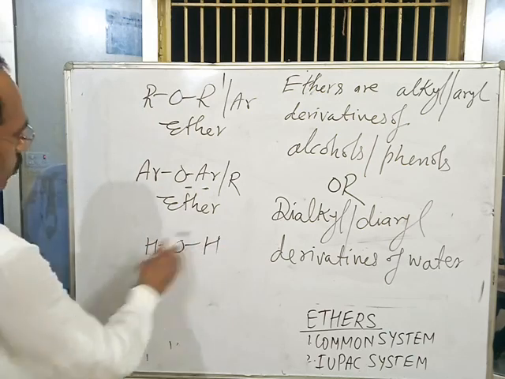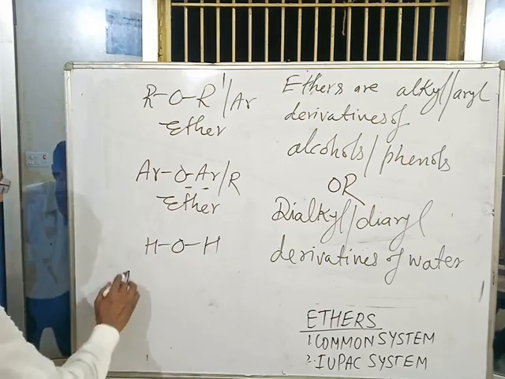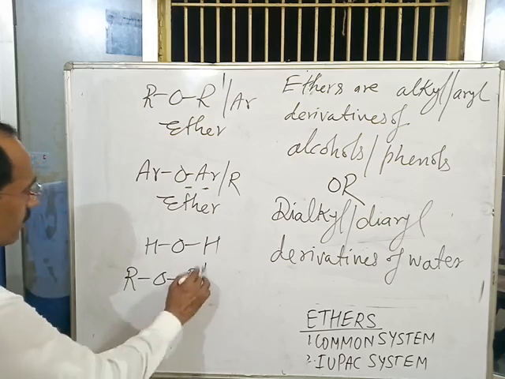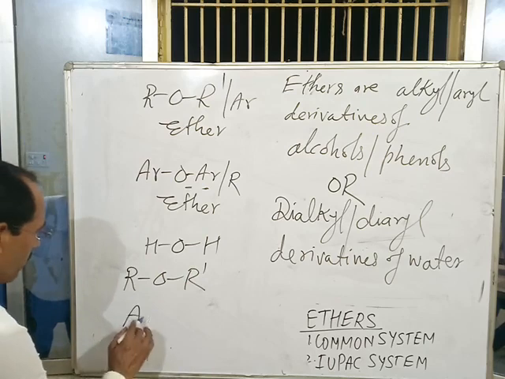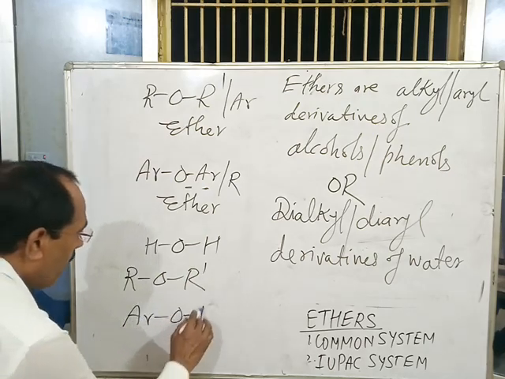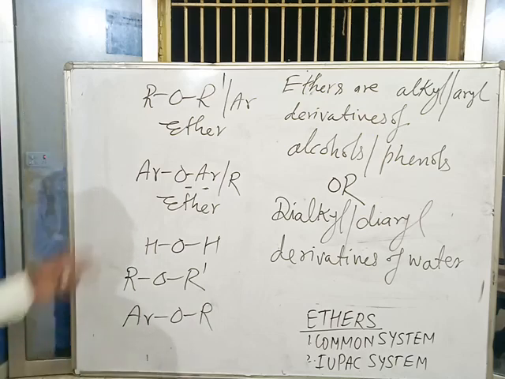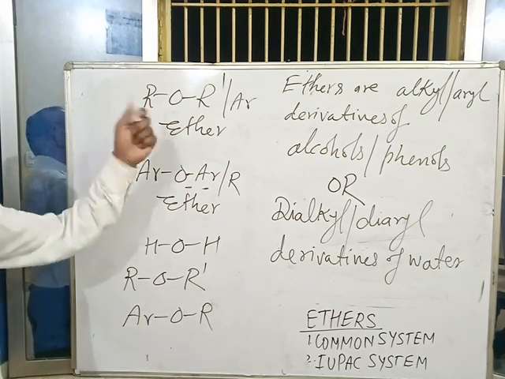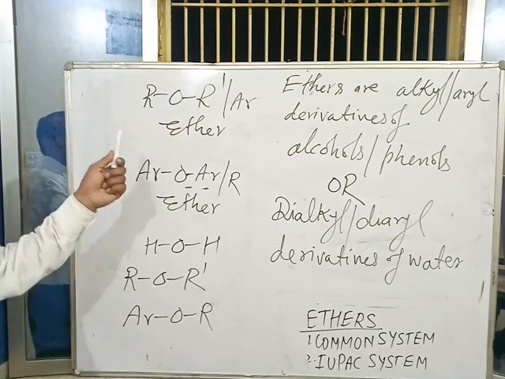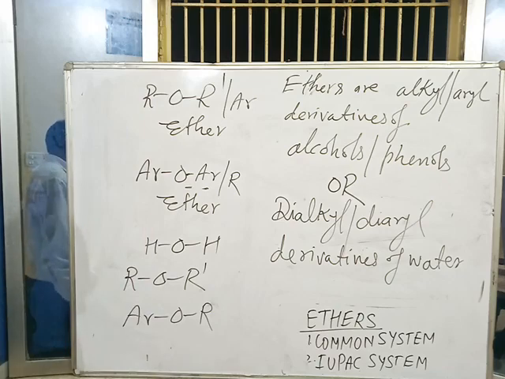If both the hydrogen atoms of water are replaced by alkyl groups, we get an ether. R and R dash may be the same or different. If they are replaced by alkyl and aryl groups, we again get an ether. This is the definition of ether and its general formula. Ethers are generally represented as ROR dash, ROAR dash, AROAR dash, etc.